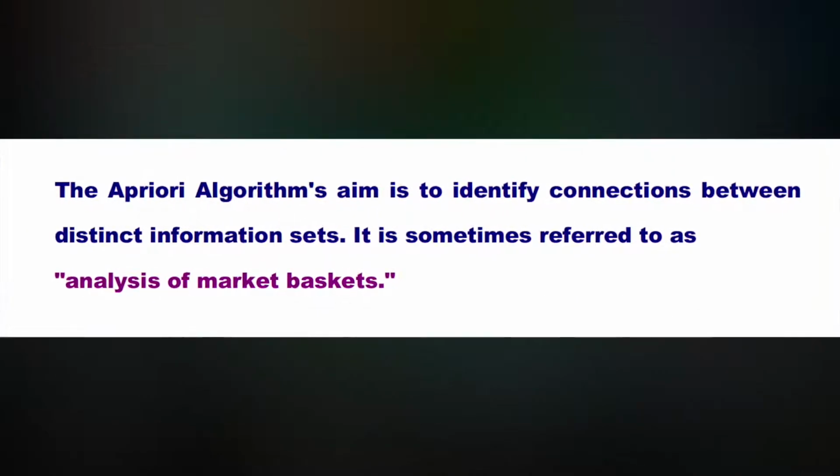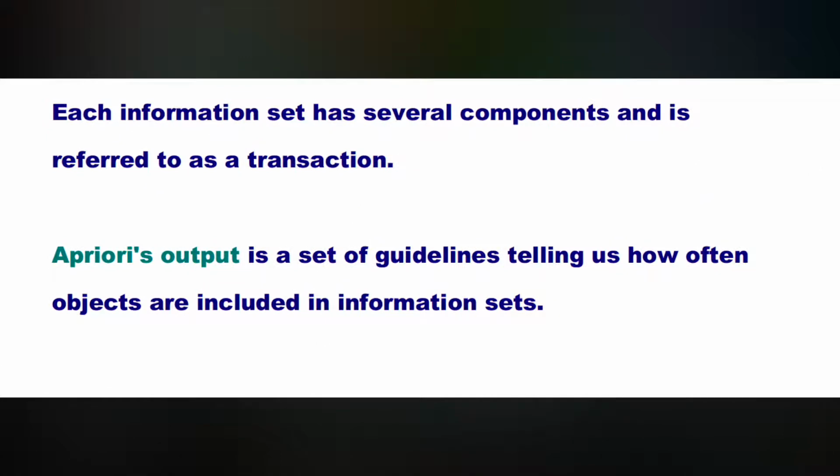The Apriori algorithm's aim is to identify the connections between distinct information sets. It is sometimes referred to as market basket analysis. Each information set has several components and is referred to as a transaction. Apriori's output is a set of guidelines telling us how often objects are included in an information set.